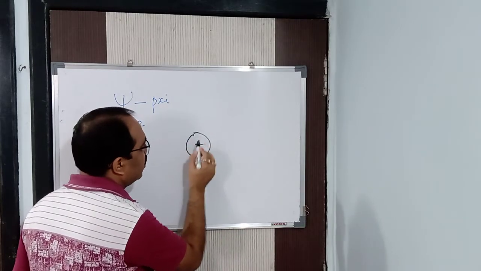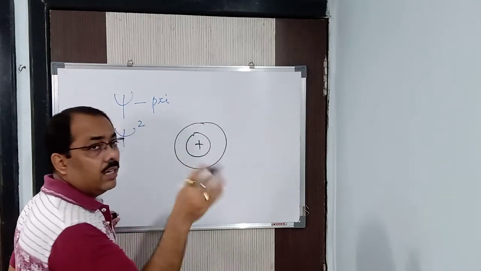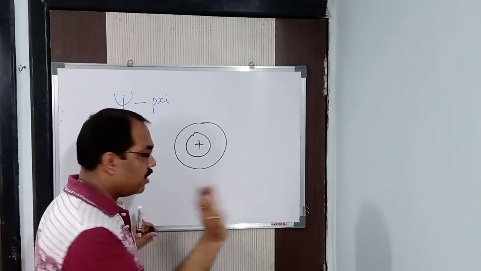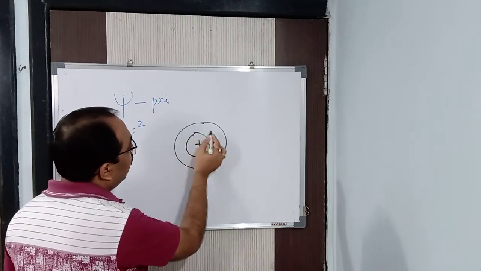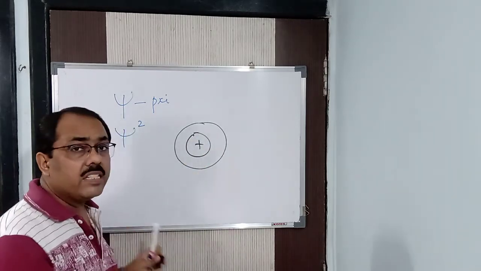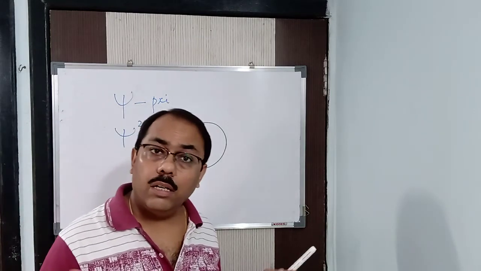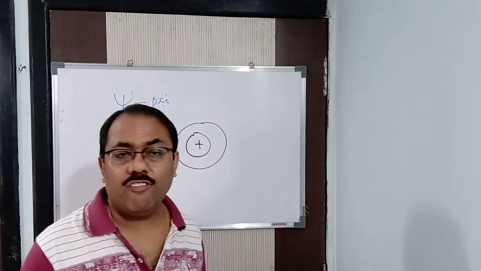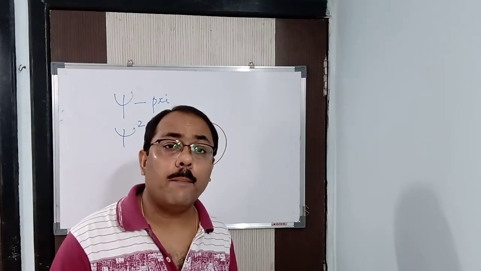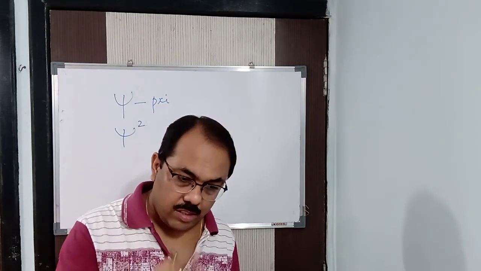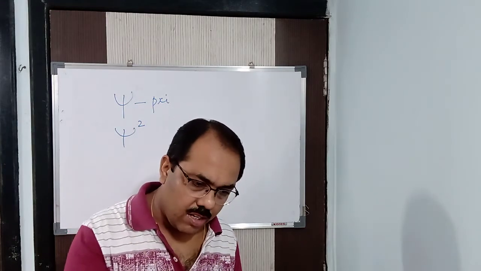Let us say this is a nucleus. Around the nucleus we are having the shells which was said by Niels Bohr. We don't disagree with that. So shells we are having. Got it? Now inside the shells there are finer spectral lines which I have studied, which was said by Zeeman and Stark. The finer spectral lines were considered to be nothing but subshells. Mind it. Nucleus, shells. Inside the shells we are having the subshells.